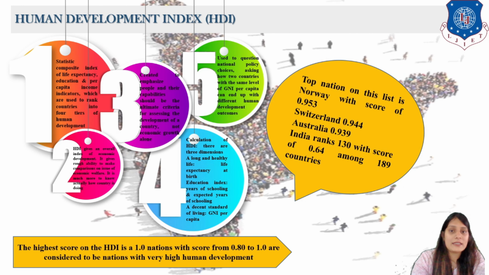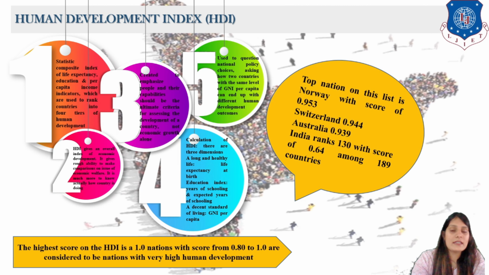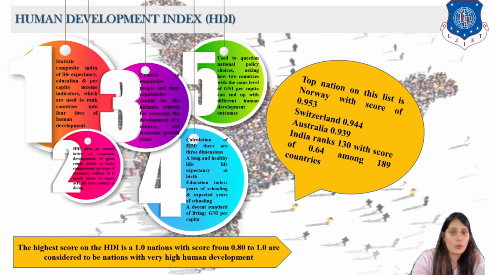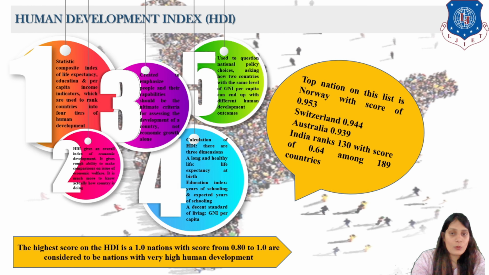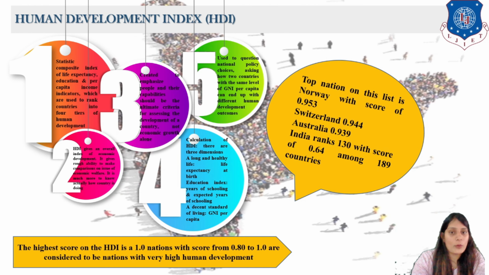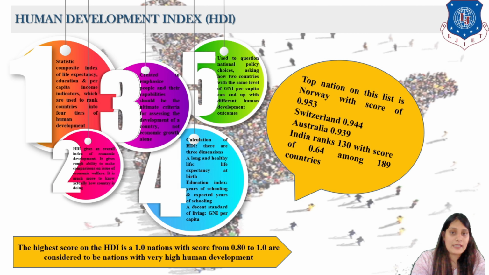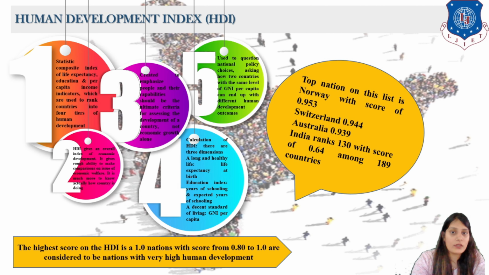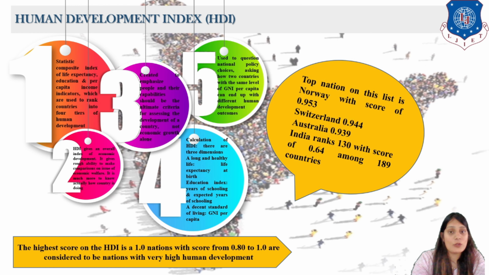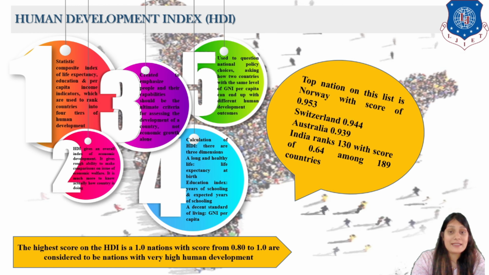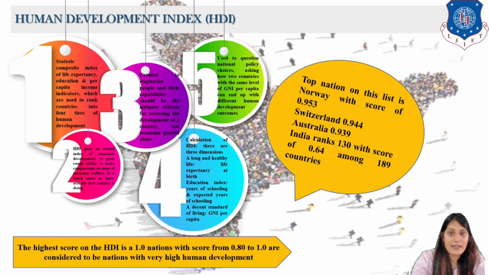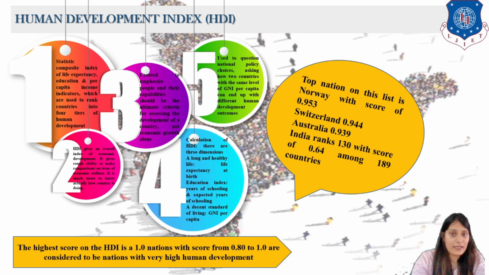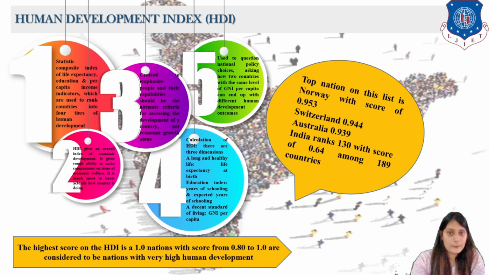Now we are going to see the meaning of HDI. HDI is on a scale of 1. It starts from 0.8 to 1. What is that 0.8 to 1? On the scale of 1, from 0.8 to 1 is said to be the highest Human Development Index. It means in that country people are having a good healthy life, a good education, and good income also.